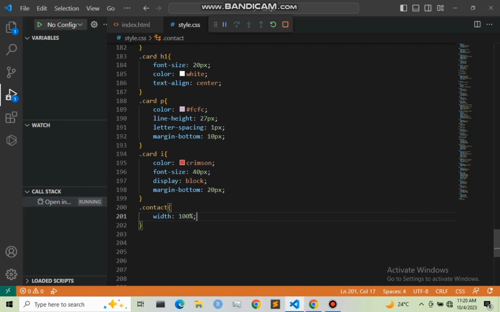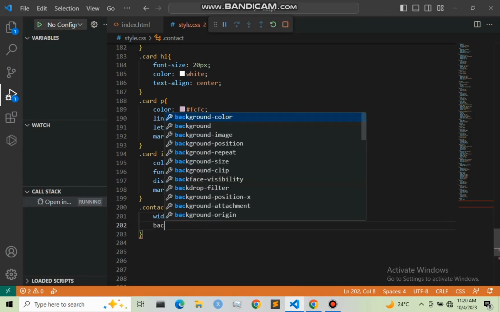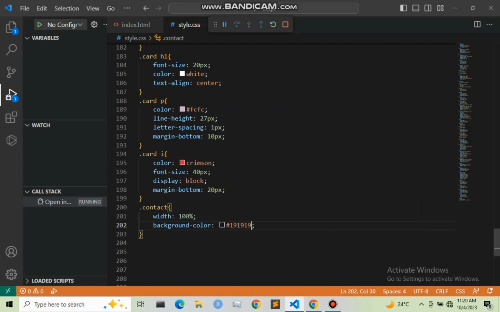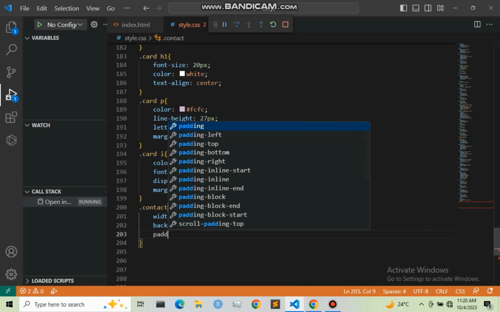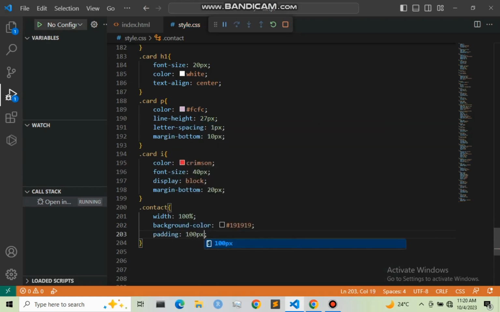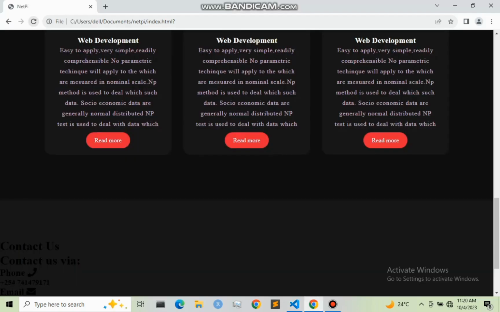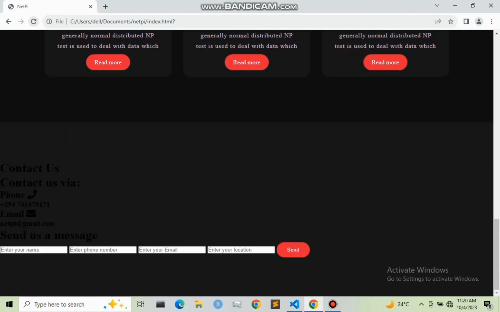The background color, I'm going to give it #191919, and the padding from top and bottom to be 100 pixels and left and right to be 0. So let me save this and then refresh my web page. As you can see, we have it right here.